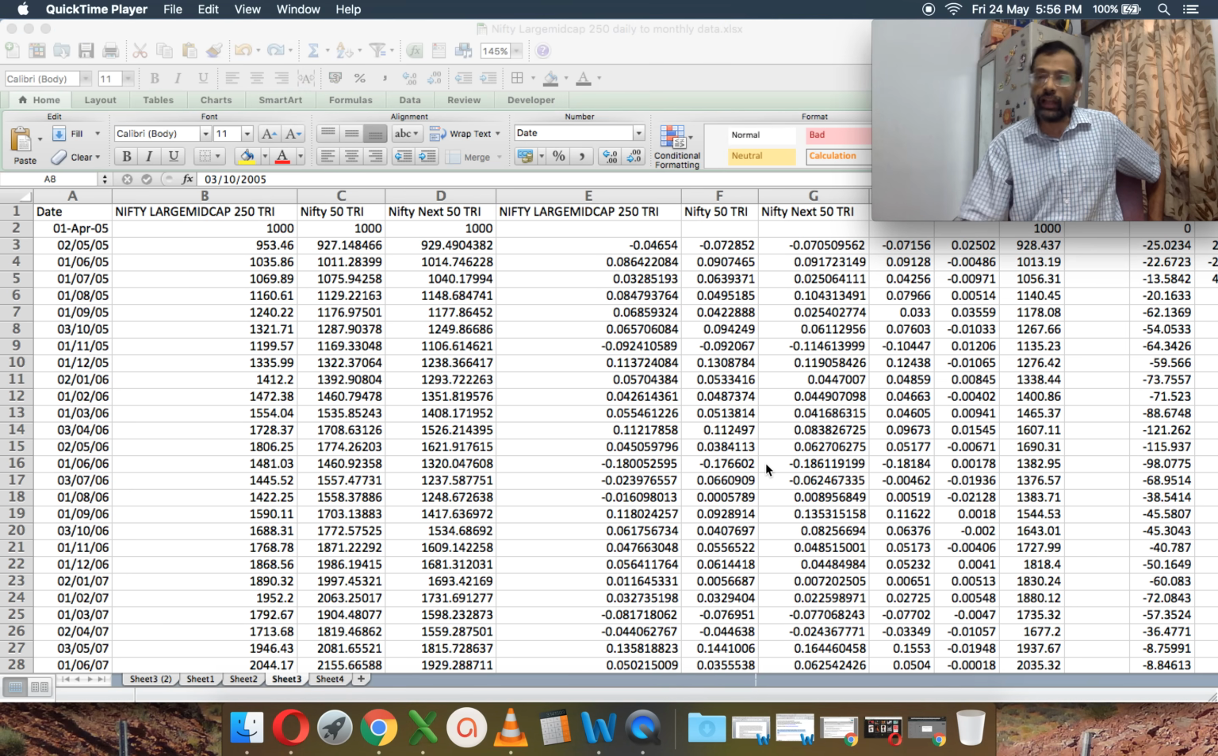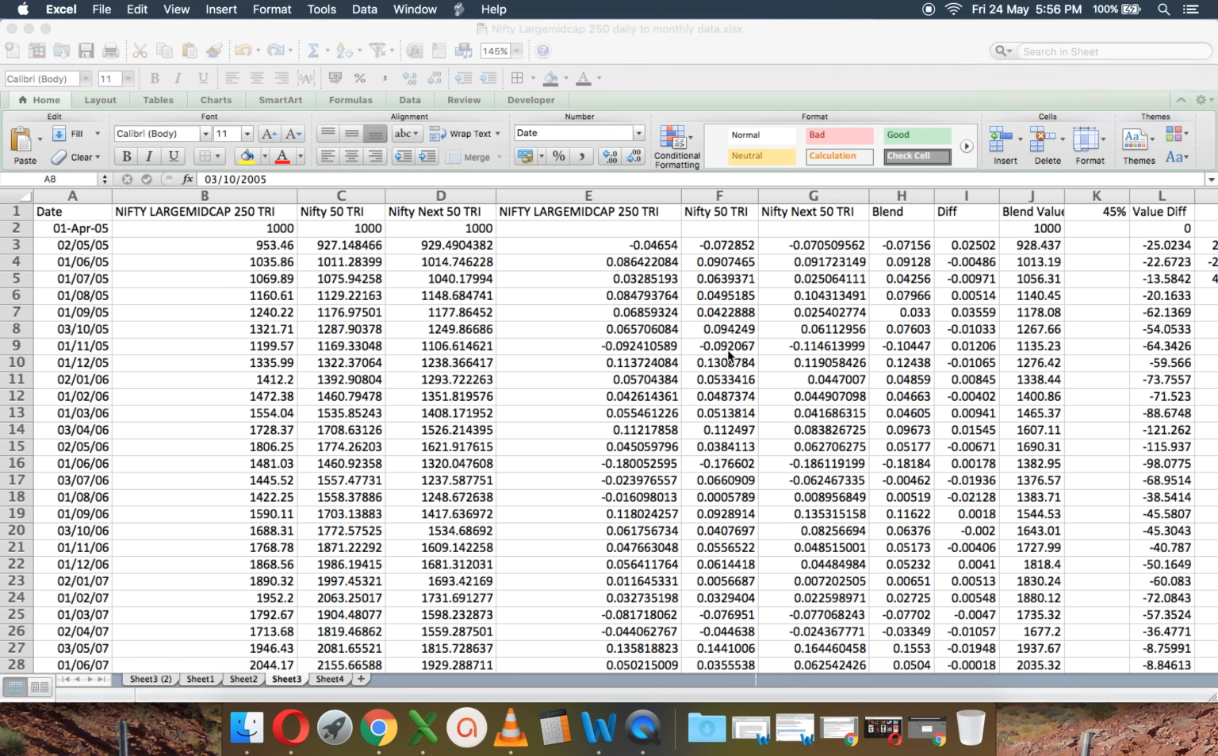So I have done two kinds of calculations. I had shown in a video about how to create a hybrid fund, hybrid index. So I've essentially followed the same idea. You can look at that video. So this is monthly data of Nifty Large Mid Cap 250, Nifty 50 and the Nifty Next 50. I got this from Nifty indices, taken the daily data, converted them to monthly data. Then these are the returns, the monthly returns of all the three indices.